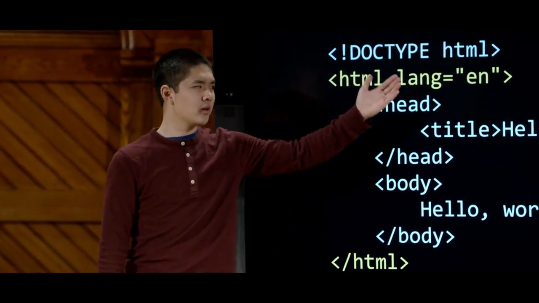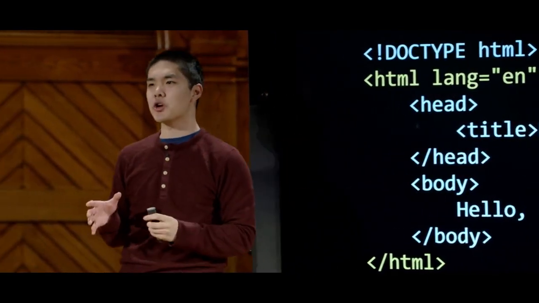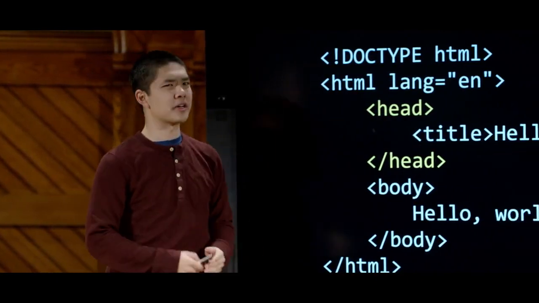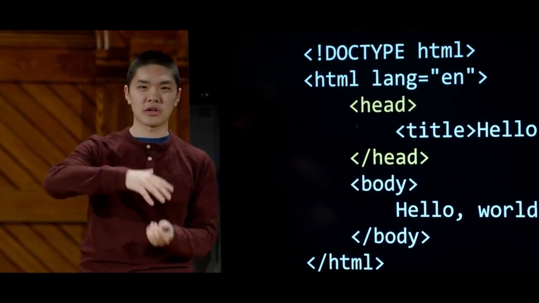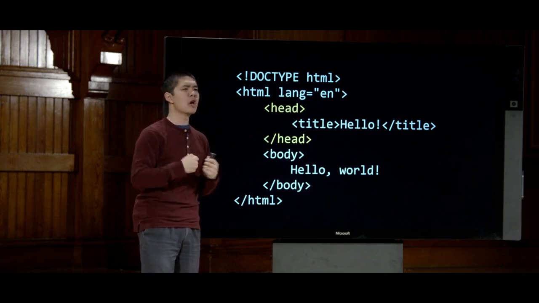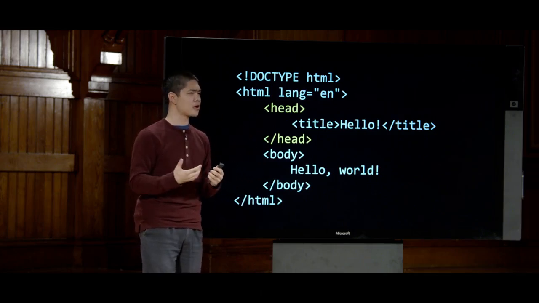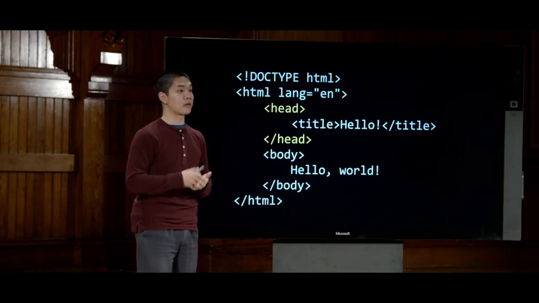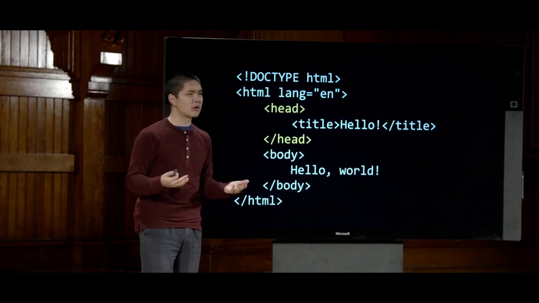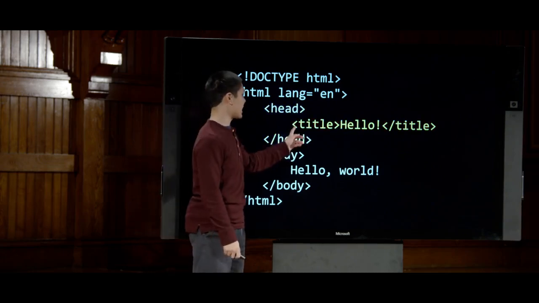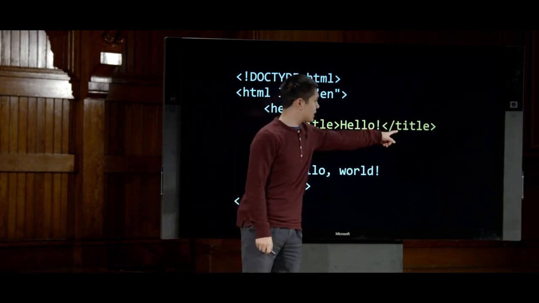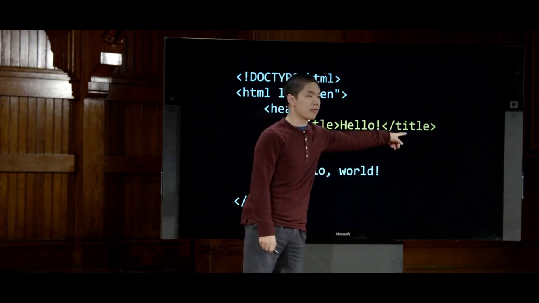Now, inside of the HTML body of the page, we have a number of different elements that are going to describe what we want on this page. Starting with the head section of the web page, which describes stuff not in the main body of the web page, the part of the web page the user sees, but other information about the web page that's going to be helpful or useful for web browsers to know about. For example, one important thing that the web browser needs to know is what is the title of the web page. And here we see a title tag, again indicated by the word title in those angled brackets, followed by the end of the title tag, indicated by a slash before the title.